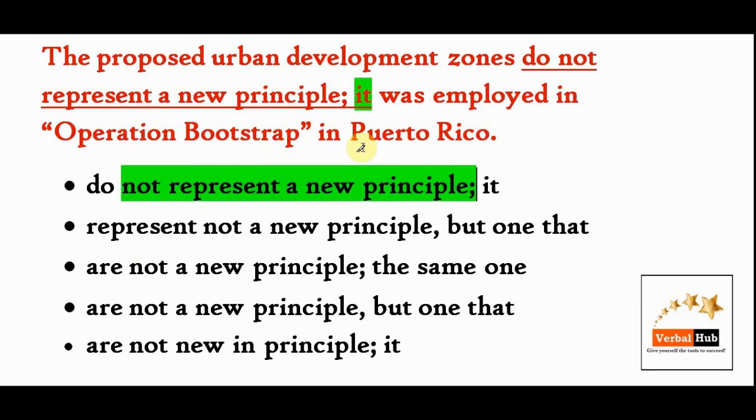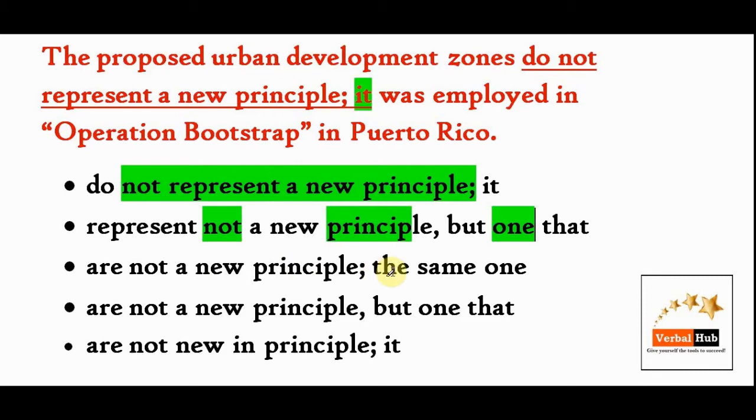Option B says zones represent not a new principle but one that was employed in Operation Bootstrap. So "not X but Y", and that is called an idiomatic construction or parallelism construction. So B seems fine.